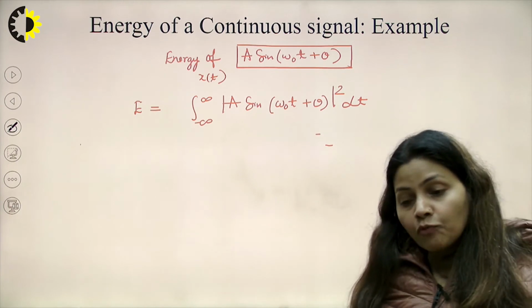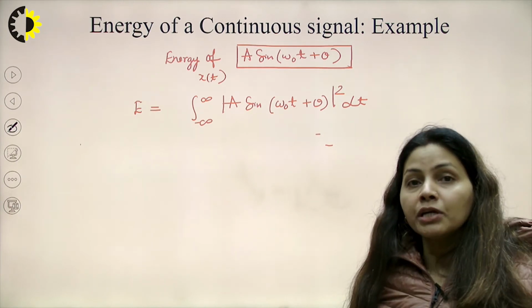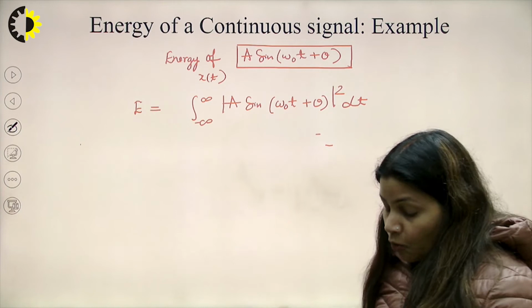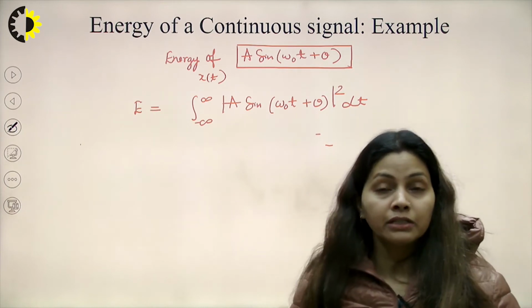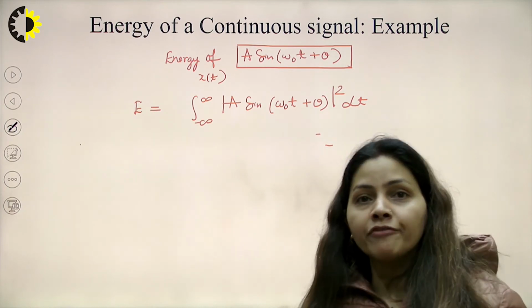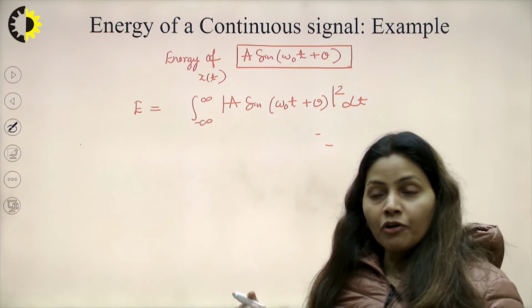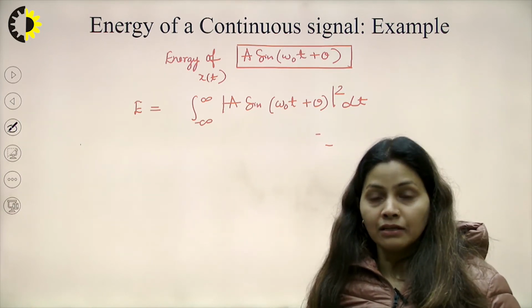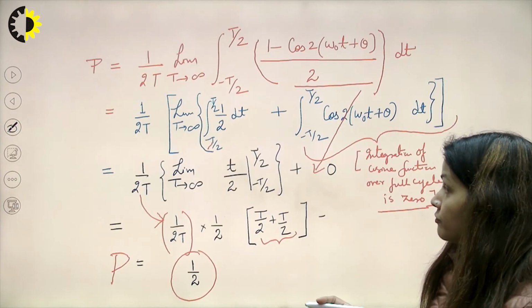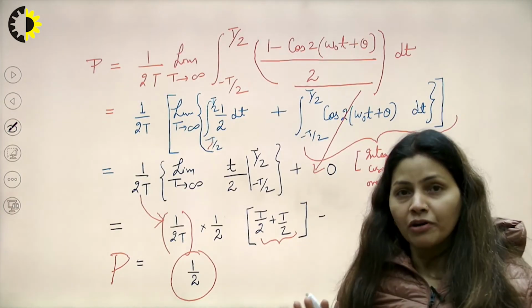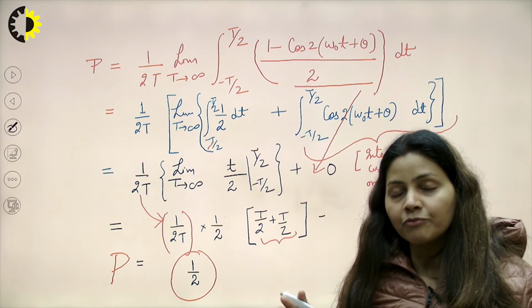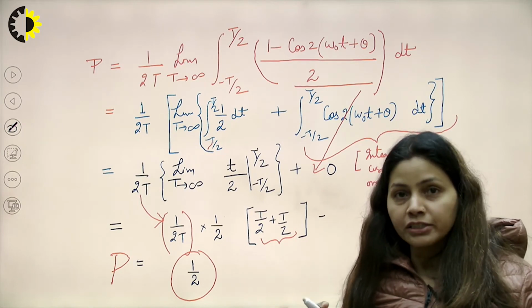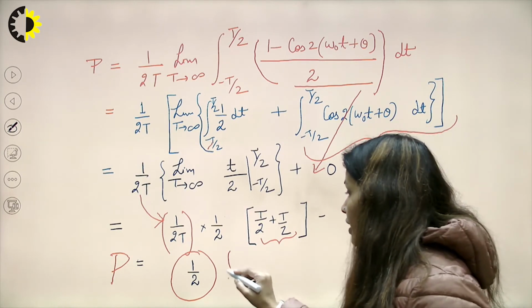Now we will see what the energy is coming out to be. Although, just note these words, we have already calculated the power of this signal, and it has a finite value, of course.